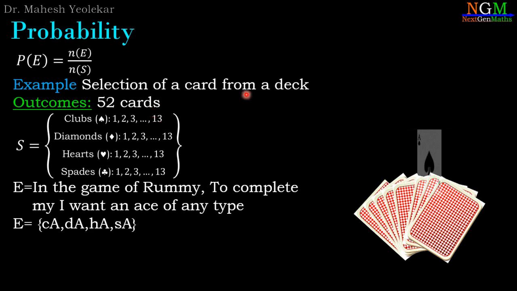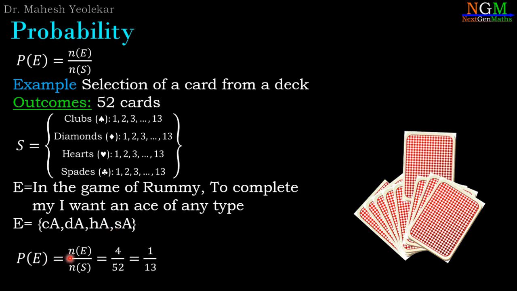Another example, selection of a card from a deck. Event E contains 4 elements. Probability of E equals number of elements in E divided by number of elements in S. E contains 4 elements and S contains 52 elements. Therefore 4 by 52, which equals 1 upon 13, is the probability of event E.